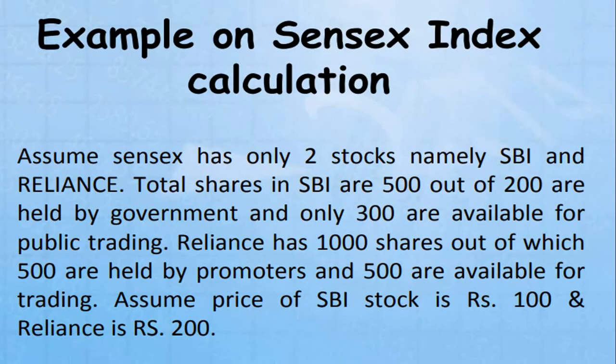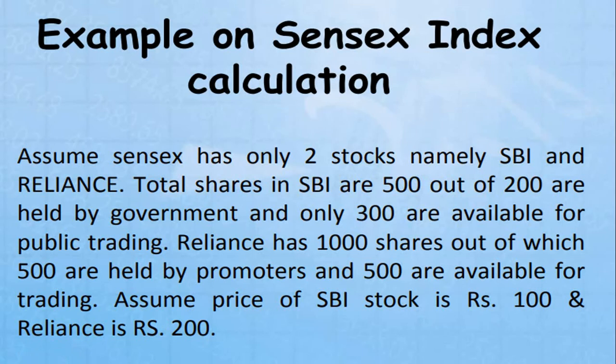Let us take one example: an example on Sensex index calculation. How can we calculate? Assume the Sensex has only two stocks, namely SBI and Reliance. You can take any of them, Soundarya and Aishwarya, two group of companies, or you can take SBI and Reliance. Total shares in SBI are 500. Out of 500, 200 are held by the government, which I already told you, and only 300 are available for public trading or for investors.